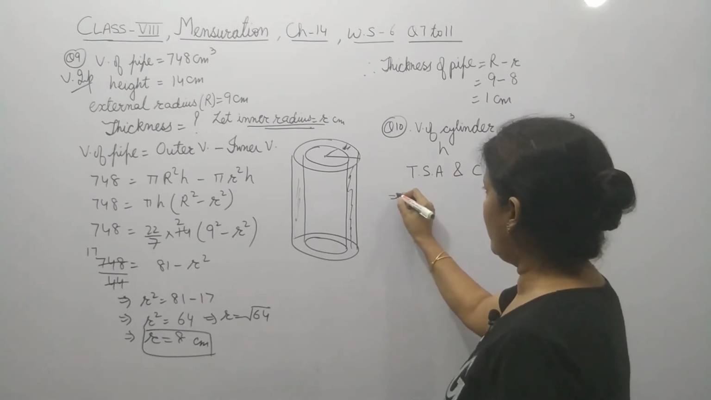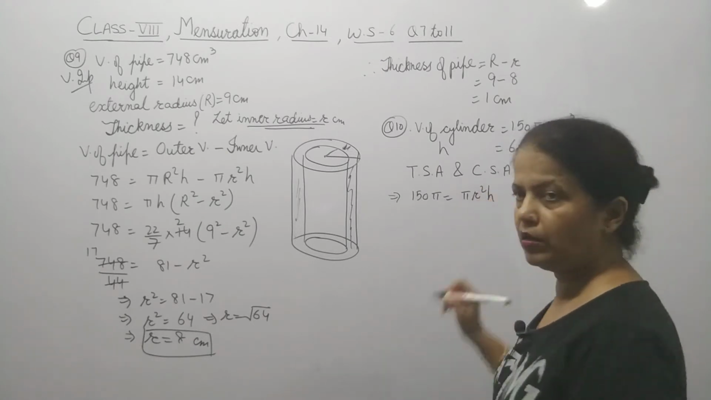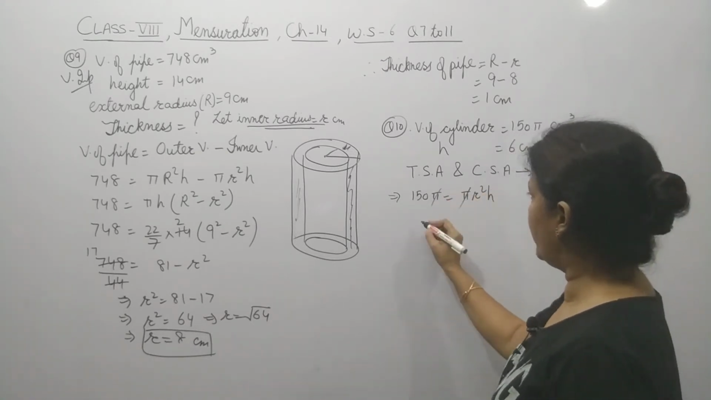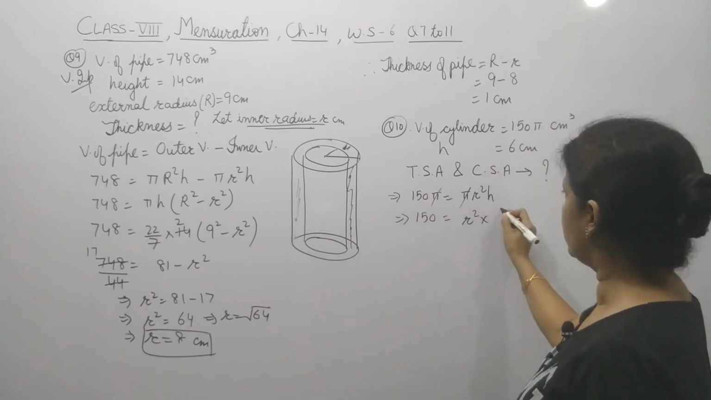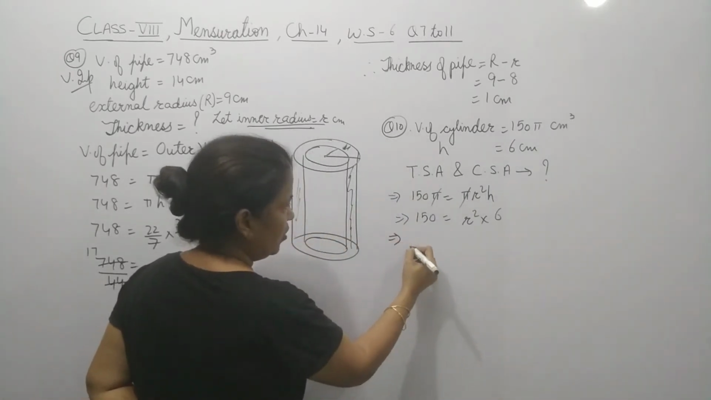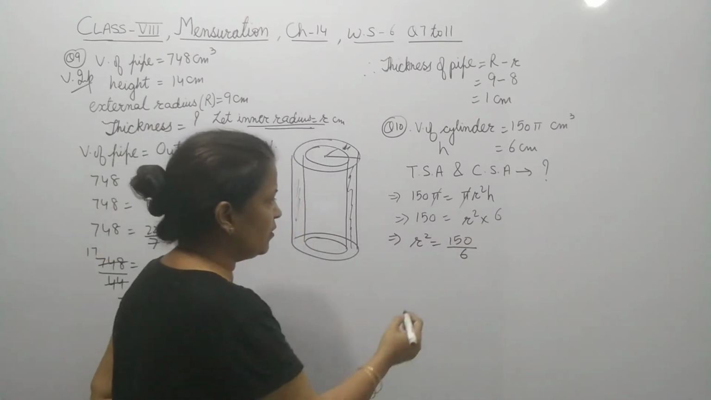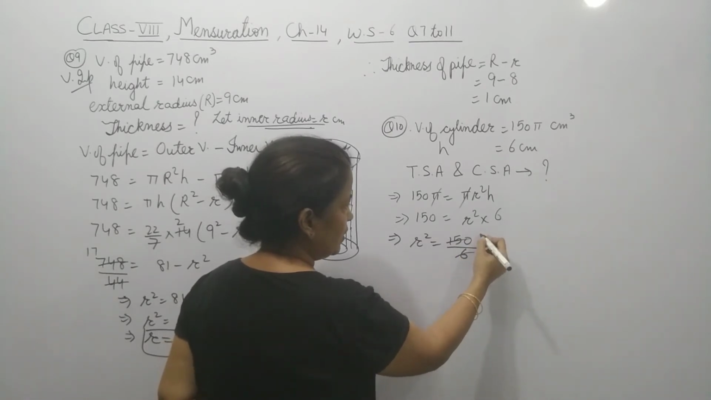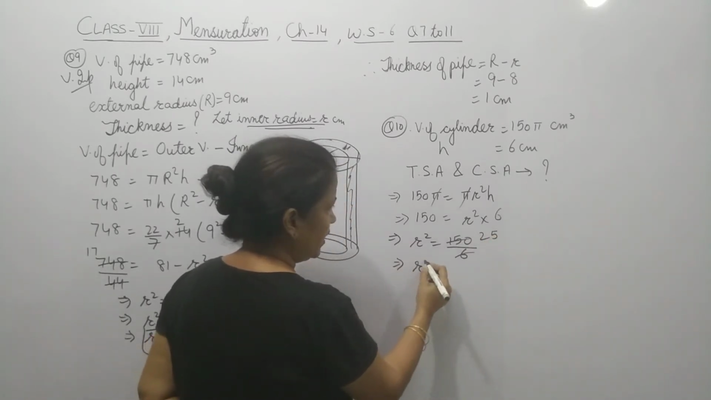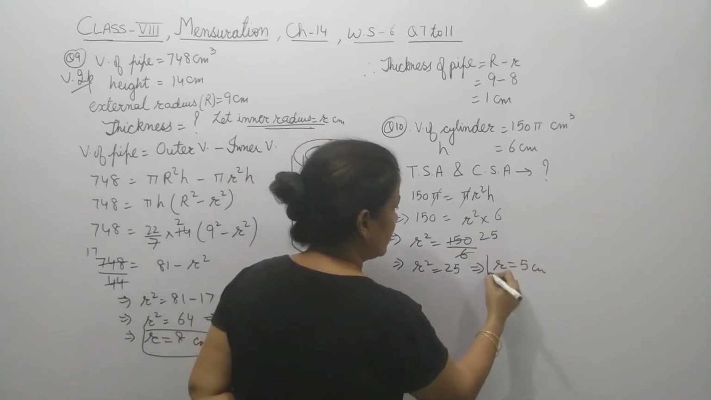So from here, 150 pi equals pi R square H. Okay. Now cancel pi and pi, so it will be 150 equals R square into H. H is given as 6. So R square equals 150 upon 6. Now cancel it. It goes with 6, 12 and 5. So you will get R square equal 25. So from here R will be 5 centimeter.